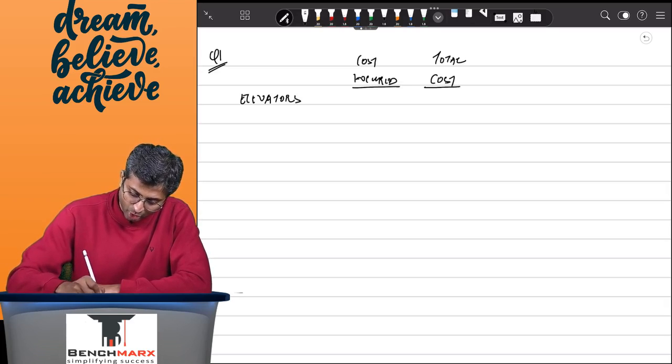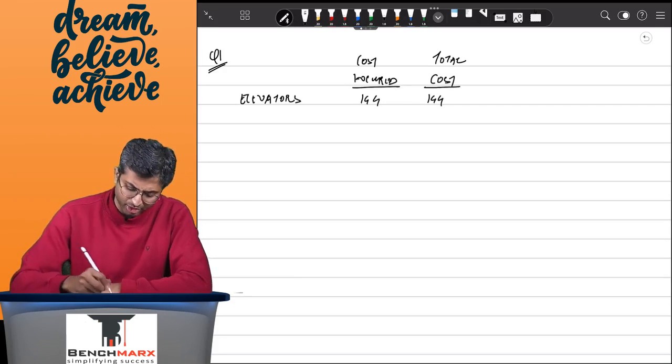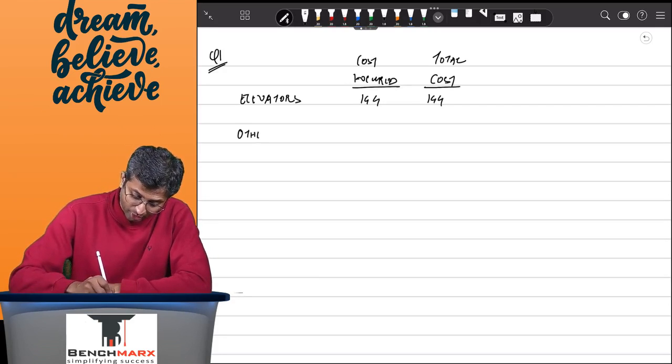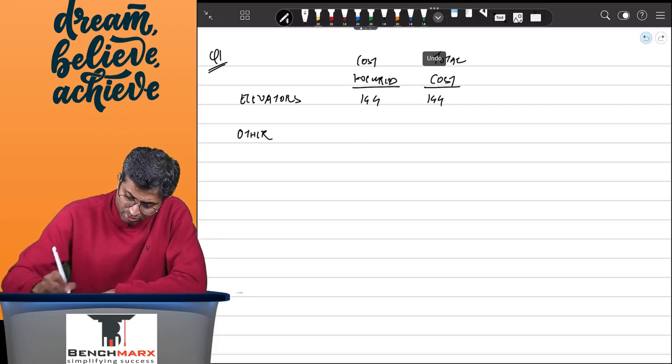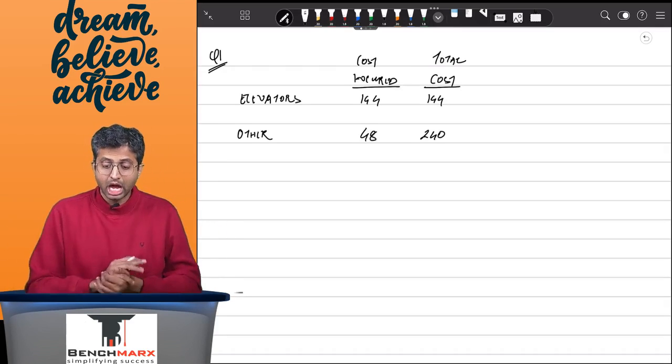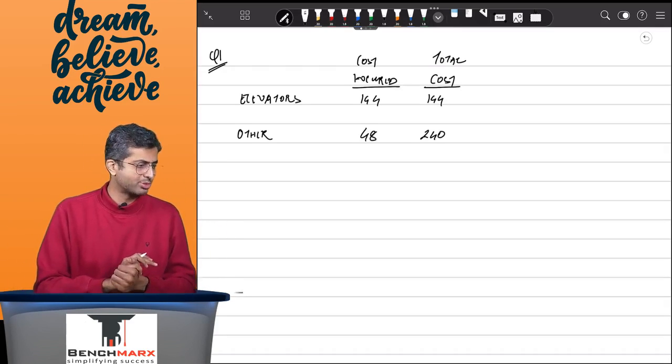Your cost incurred for elevator is 144, your total estimated cost is also 144. For the other cost, on the other hand, your total cost estimated is 240 lakhs, out of which 48 lakhs of cost has been incurred.